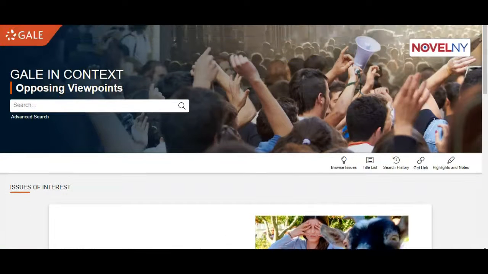So this database is really great for K-12 educators because it primarily curates news articles. And what it does is it gives you different opposing sides for each news article. But as I mentioned before, not everything is going to have a Gale in Context issue. So let's try an issue right now that isn't included in the Gale in Context issues.